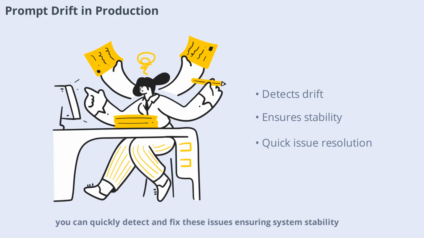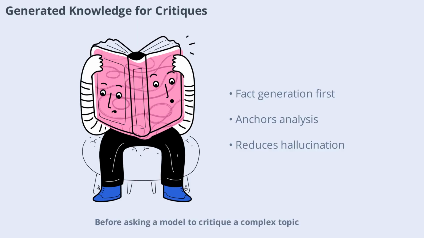For asking a model to critique a complex topic, have it generate a list of relevant facts or rules. For example, when evaluating a tax shelter scheme, prompt the model to list IRS regulations first. This anchors the critique in real information, reducing hallucinations and making the analysis more trustworthy and fact-based.